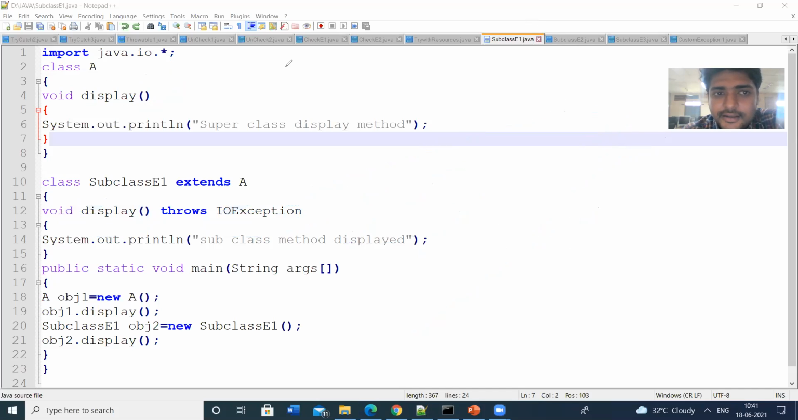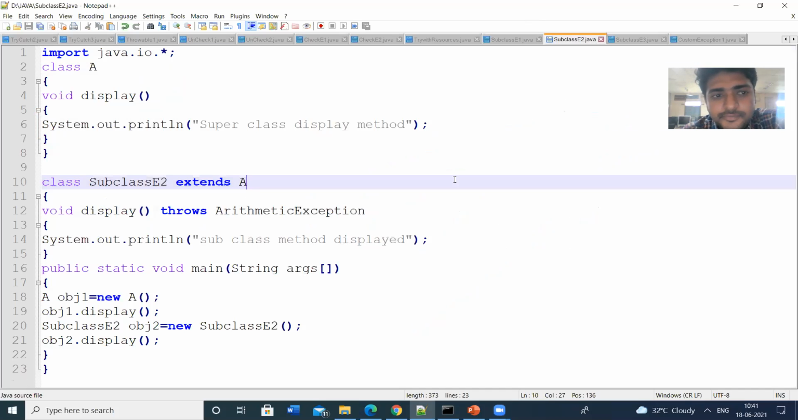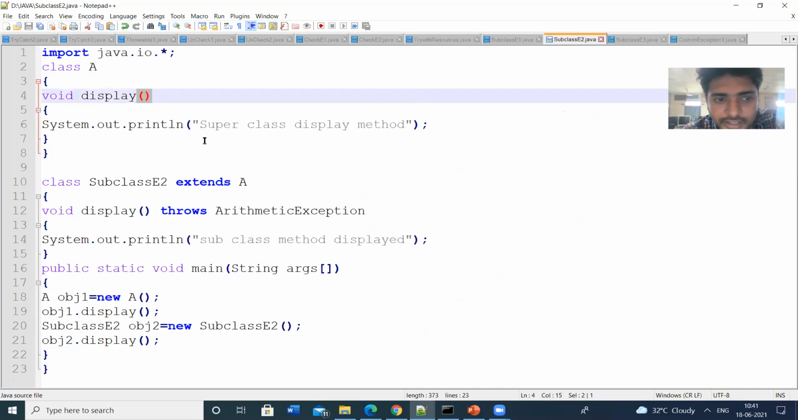So let us see by giving the unchecked exceptions. Same program.